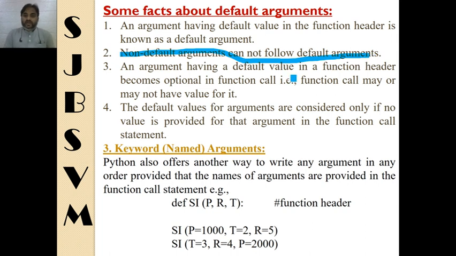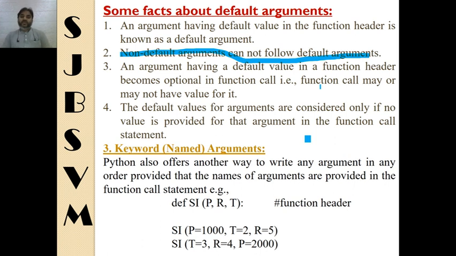An argument having a default value in a function header becomes optional in function call. That is, the function call may or may not have a value for it. This we understood in the previous slide, that while calling a function, it is optional to give the value for a default argument. The default values for arguments are considered only if no value is provided for that argument. This is obvious.